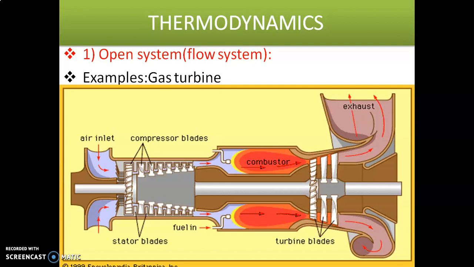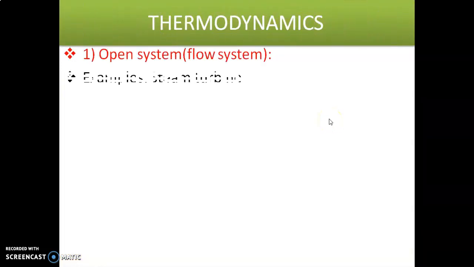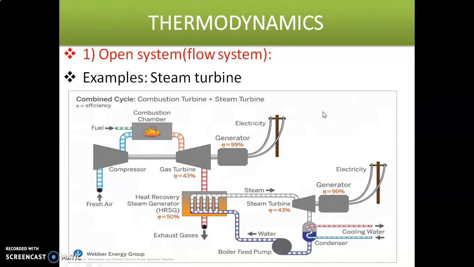So in this system, both energy as well as mass are entering into the system, and both are leaving out of the system. So this is one of the examples for the open system. And second one, steam turbine. This is also an example for the open system.